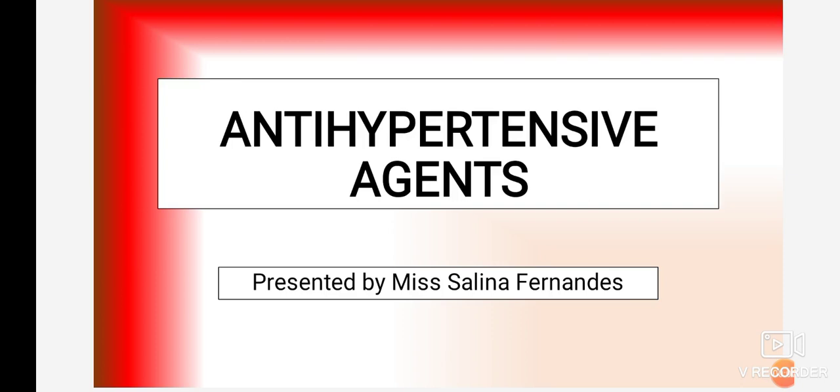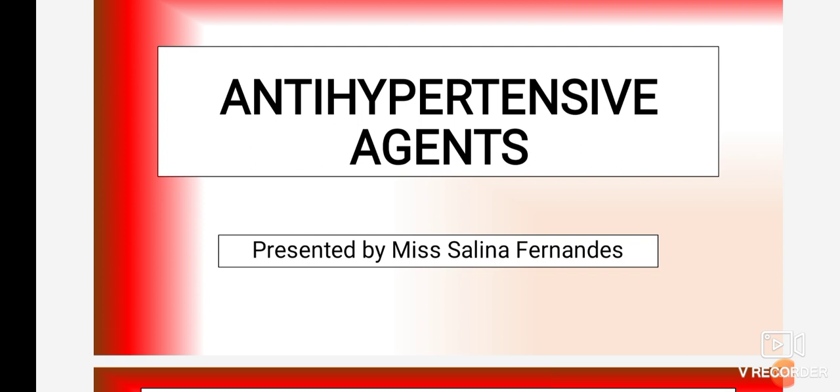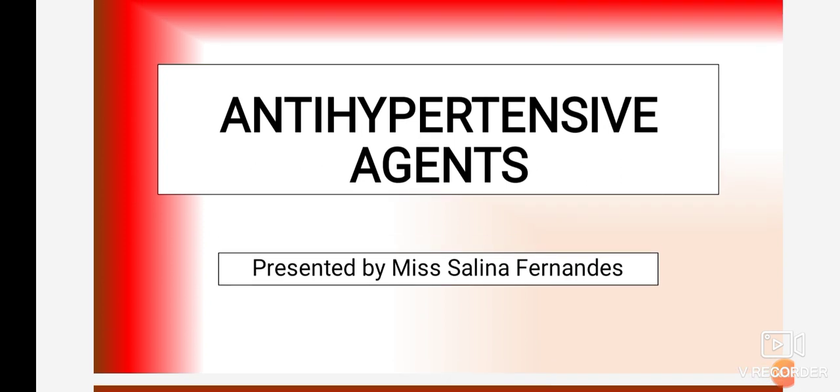So in this lecture we are going to discuss antihypertensive agents. In the last lecture we saw some of the subclasses under antihypertensive agents, like angiotensin converting enzyme inhibitors. Then we also saw the drugs that decrease neurotransmitter release, depleting the neurotransmitter. So there are different subclasses under antihypertensive agents.